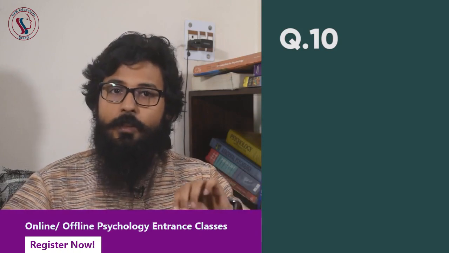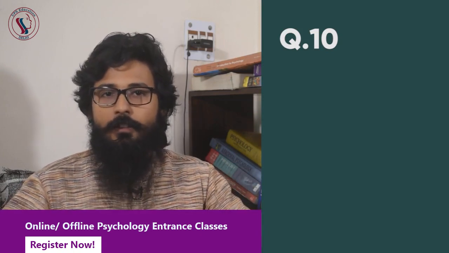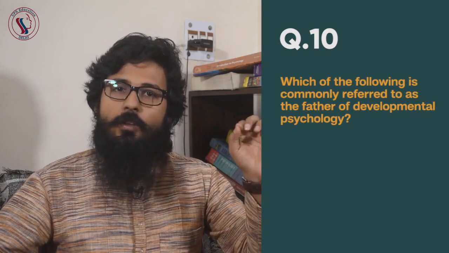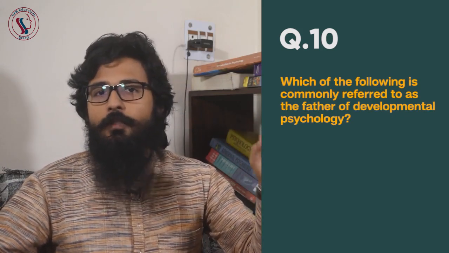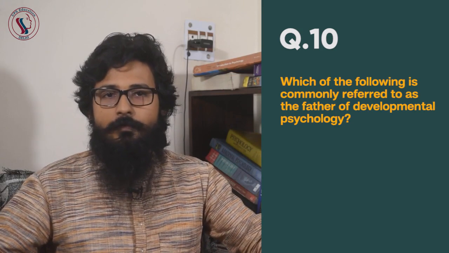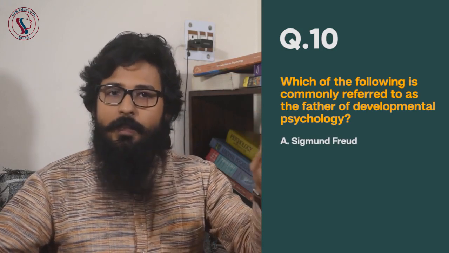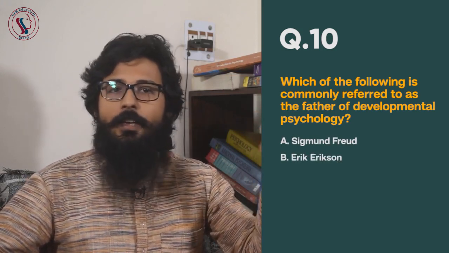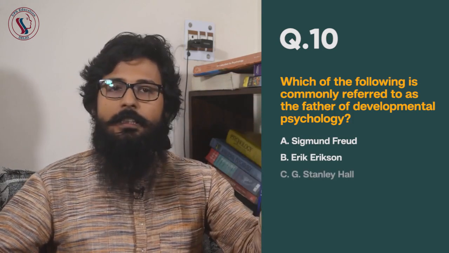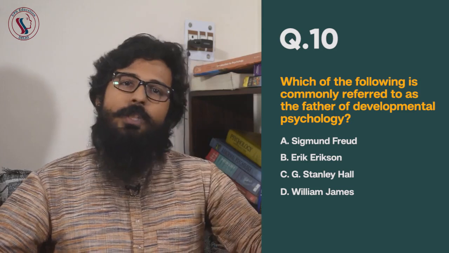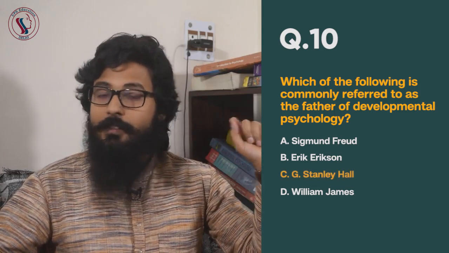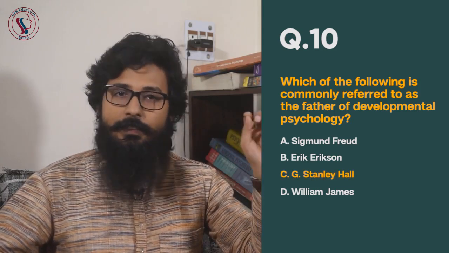Question number 10. This particular question is one of the easiest questions of this video. Which of the following is commonly referred to as the father of developmental psychology? Option A, Sigmund Freud. Option B, Erik Erikson. Option C, G. Stanley Hall, and option D is William James. And the correct answer is C, G. Stanley Hall.